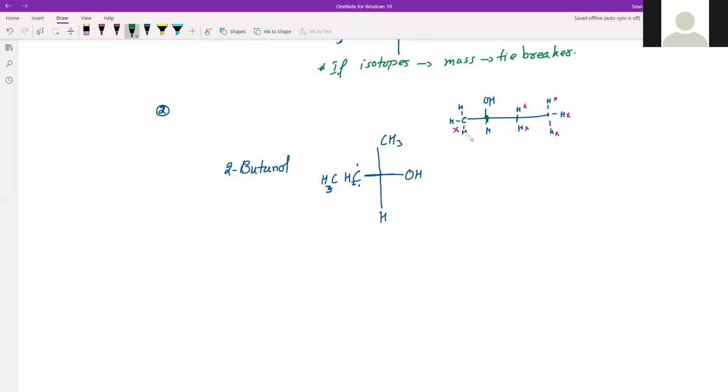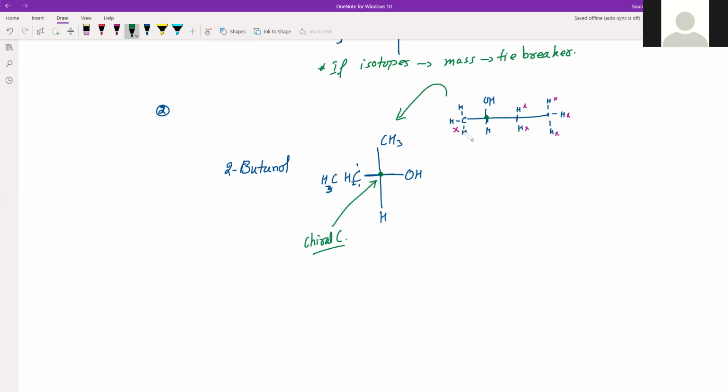This question must have come from your side: why is this 2-butanol written like this? It is written like this because this carbon is the chiral carbon or the asymmetric carbon, right? And then we have 4 groups attached to it: hydrogen, OH, CH3, and CH2CH3. Now what do we have to do? We have to assign priorities to them.